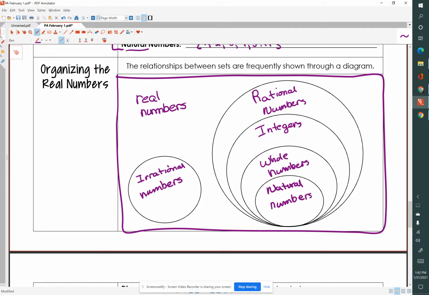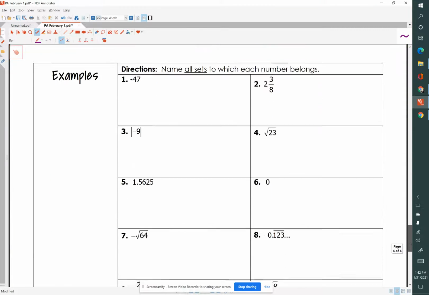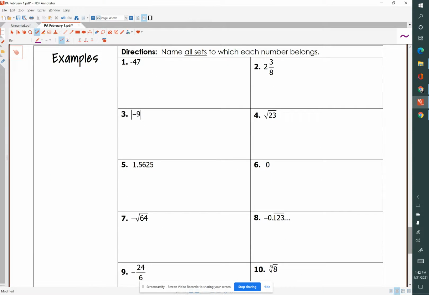So let's do some practice with these numbers. We're asked to name all sets to which each number belongs. So -47 is an integer. I'll abbreviate it int. If it's an integer, it must be a rational number. And if it's an integer and a rational number, it also must be a real number.